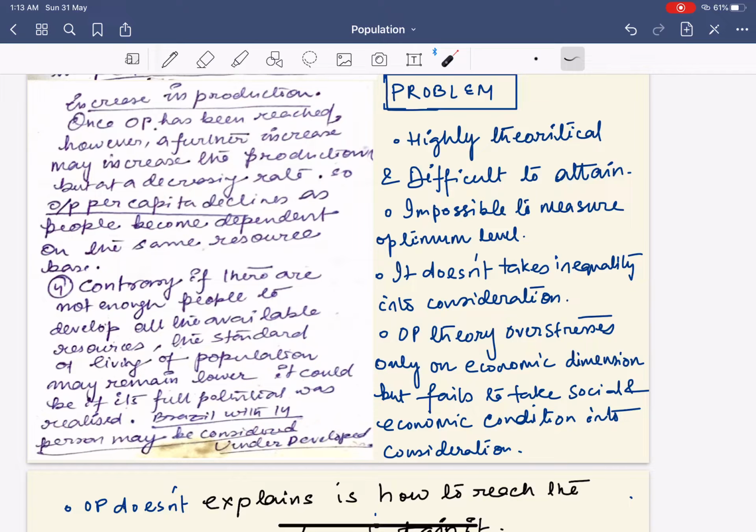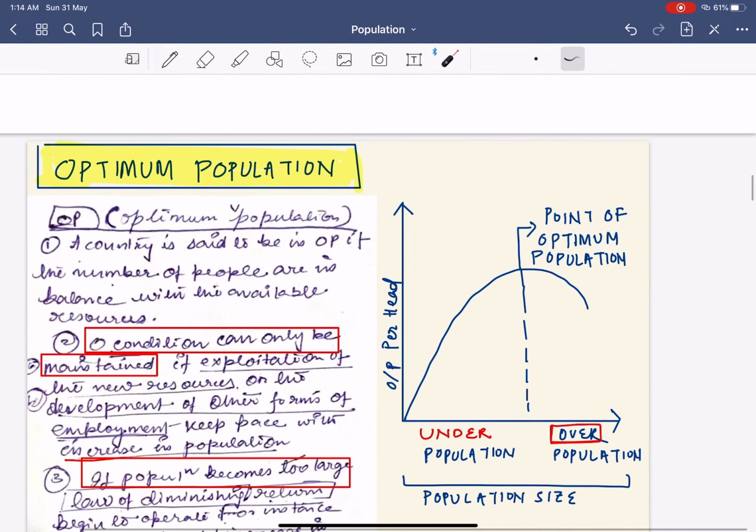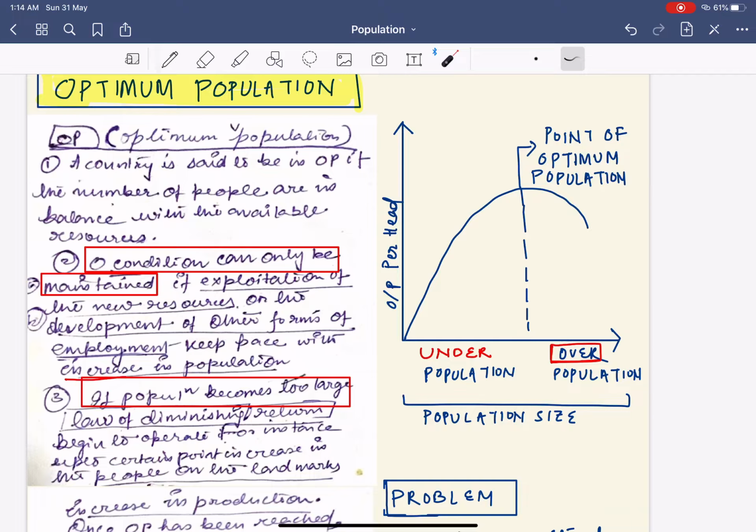See, optimum population means that it's a balance between your underpopulation and your overpopulation. And between the underpopulation and the overpopulation, this is called your optimum population. It also says that if there is a decline in population, that will also not be optimum for the survival or for the growth of the economy.